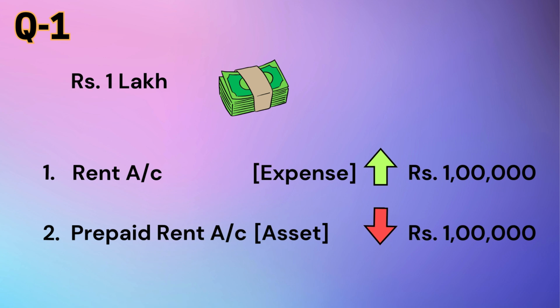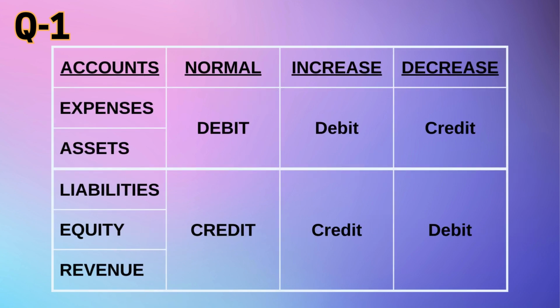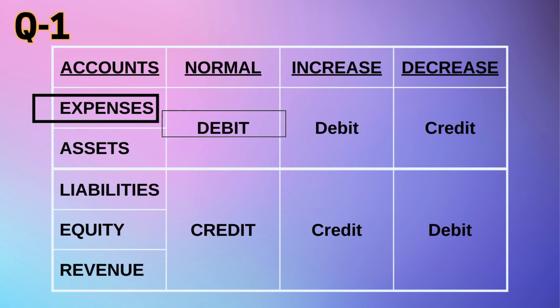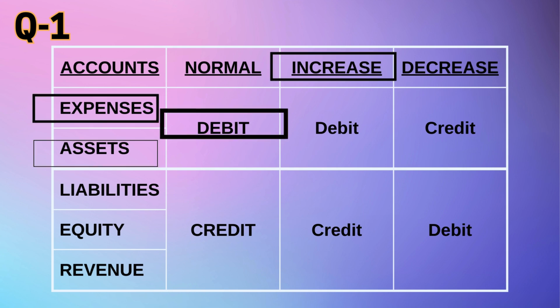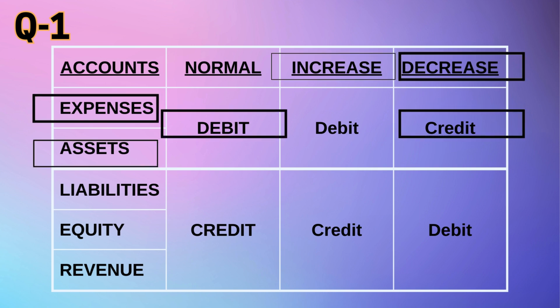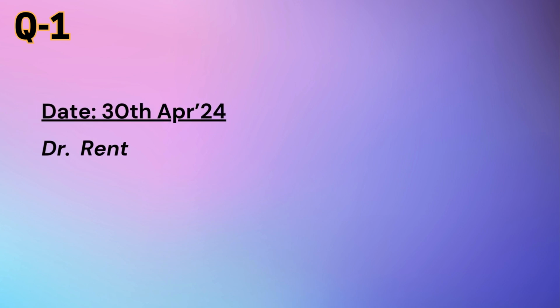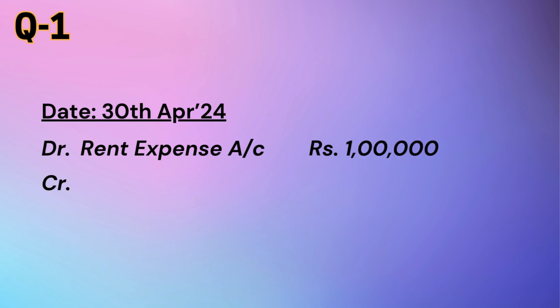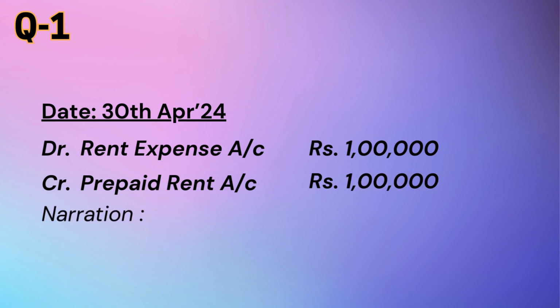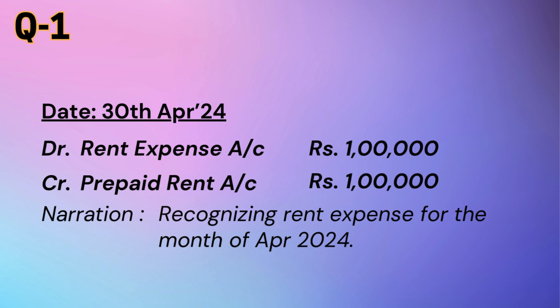Again, referring to the modern rules of passing journal entry, expenses account is debited on increase and asset account is credited on decrease. Thus, the accounting entry to be passed in the books of ABC Limited on 30th April 2024 would be debit rent expense account for Rs 1 lakh as there is an increase and credit prepaid rent account by Rs 1 lakh as there is a decrease. This process would continue till the end of 6 months, by which the entire prepaid rent of Rs 6 lakhs would be fully recognized as rent expense.